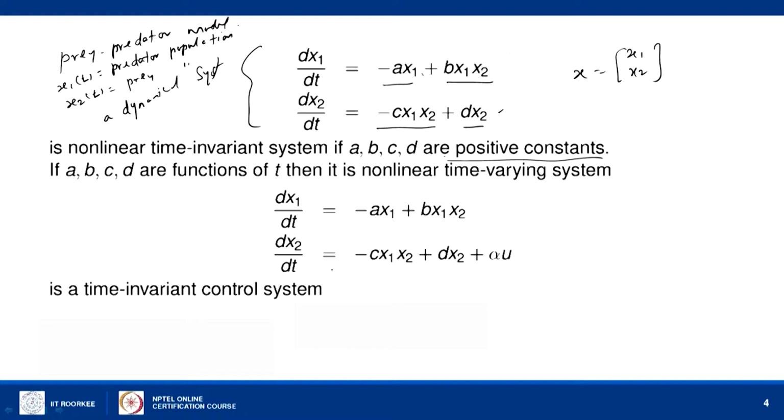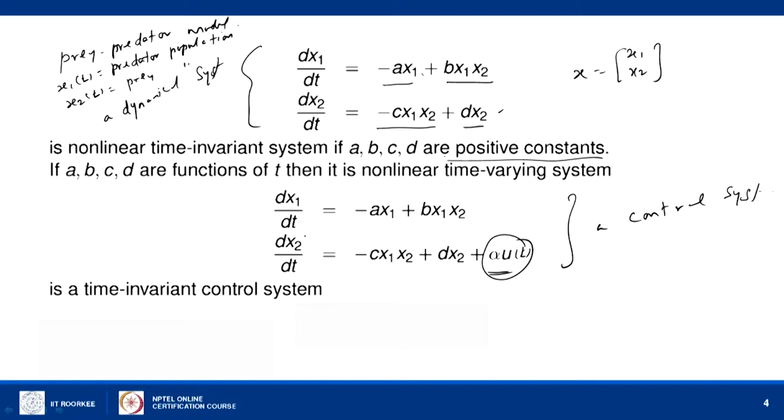Now, if we artificially increase the population of the prey so that the predator population is maintained, we can use some methodology for increasing the prey population x2 by a term alpha times u of t. So, when some population control method is applied on x2, it becomes a control system. x2 can be either increased or decreased by the population control.